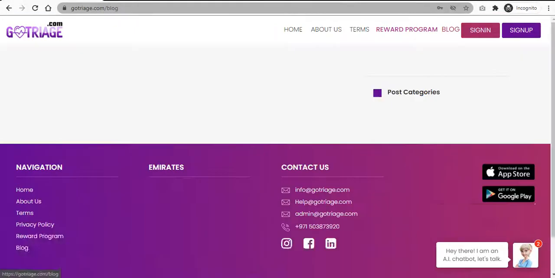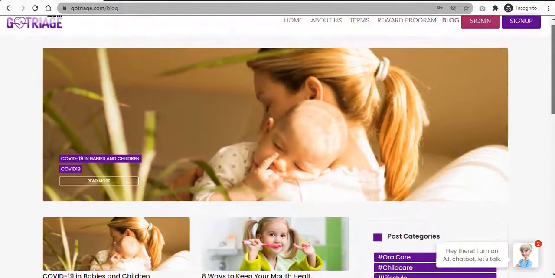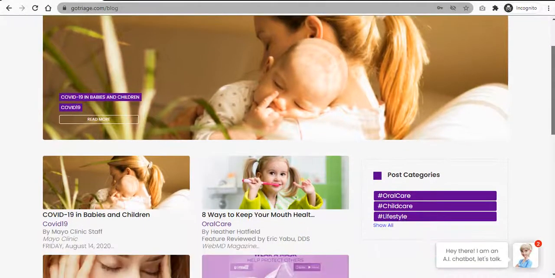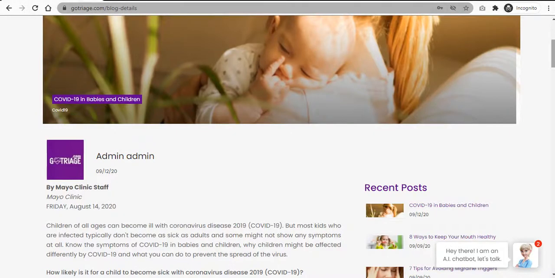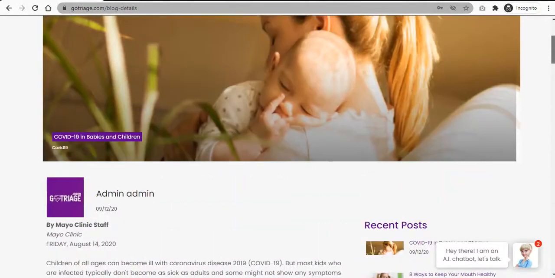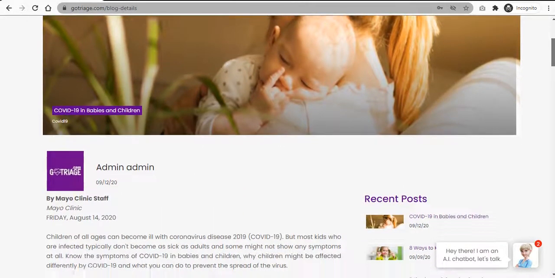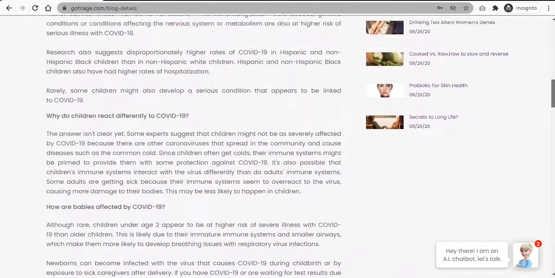Then we'll go on to the blog. It's one of the most important and creative parts of this website. In this blog portion, you will get to know different blogs written by people on different topics. Let's click on the first blog, for instance, and you get to know about this blog written related to COVID-19 and some related to babies and children. There are so many other blogs that are also written in this section of the website.